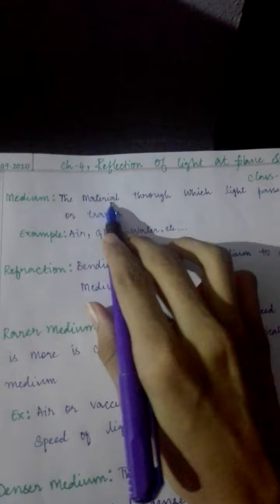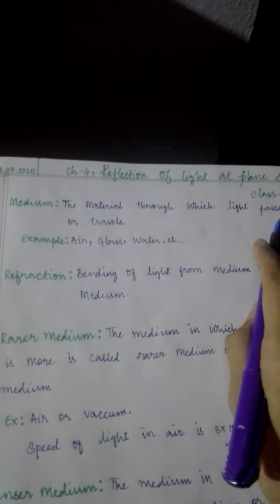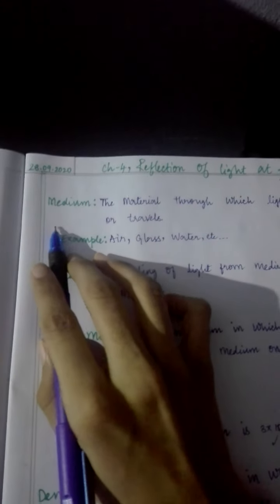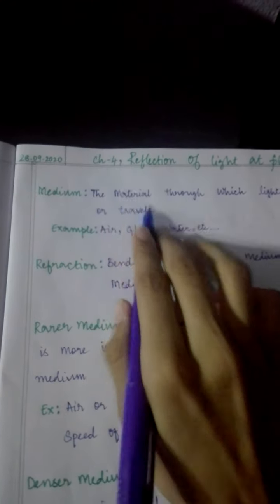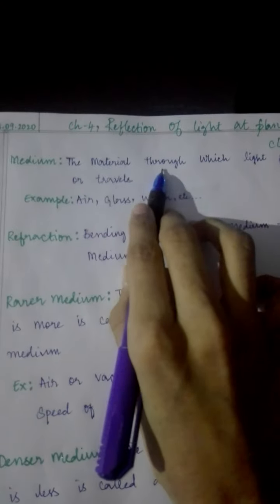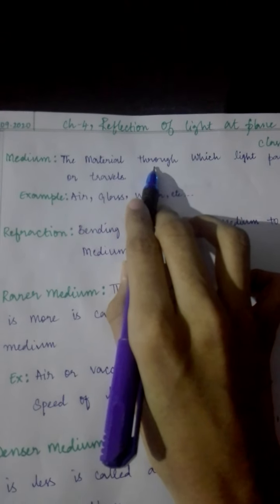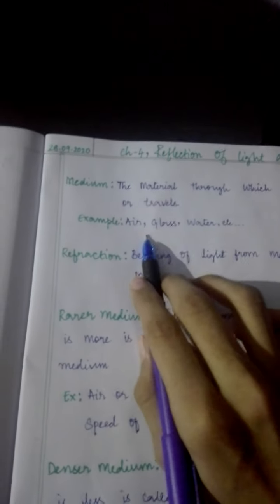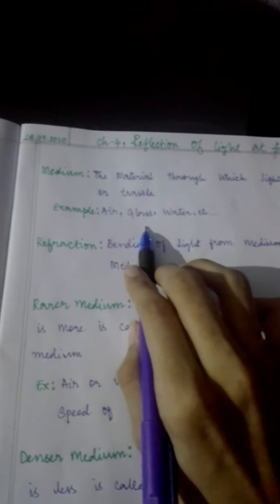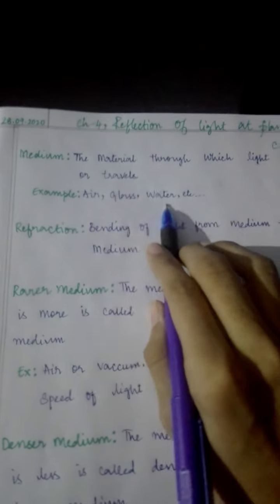Today we are going to learn about reflection of light at plane surface. Class ninth. Now what is medium? The material through which light passes or travels is called medium. In air light passes, in glass light passes, in water light passes, etc.